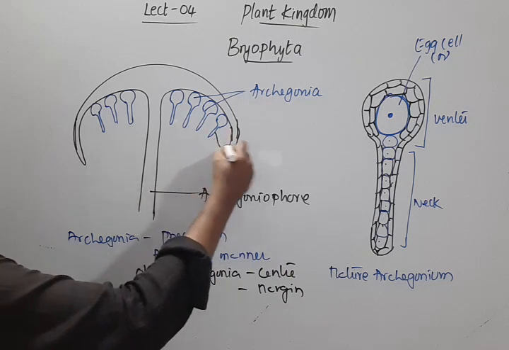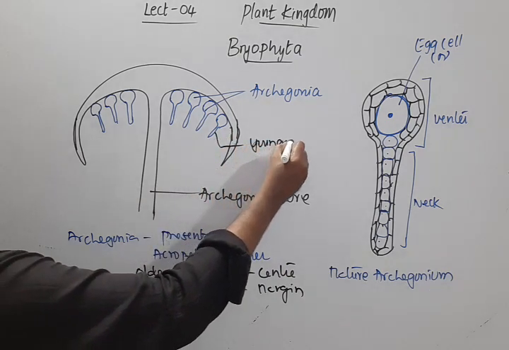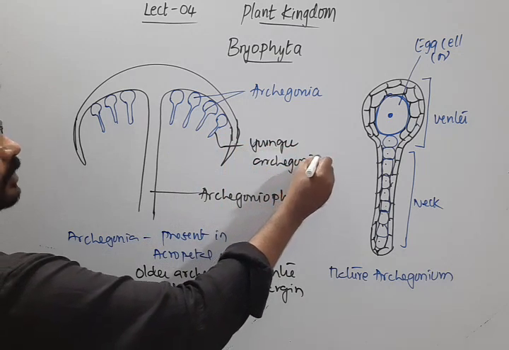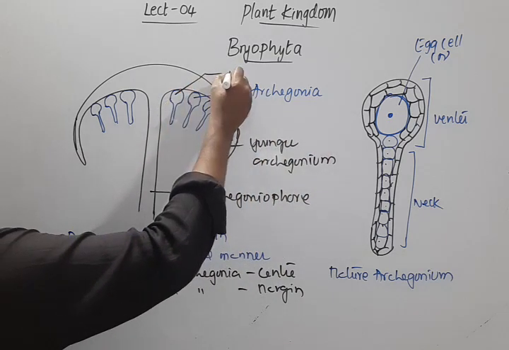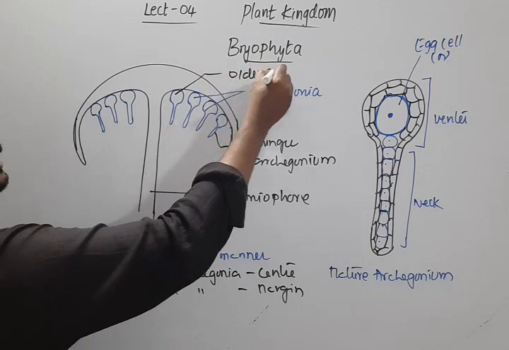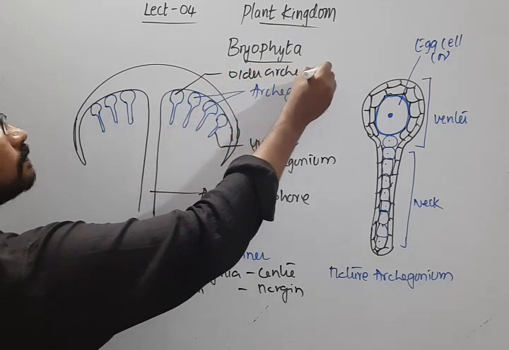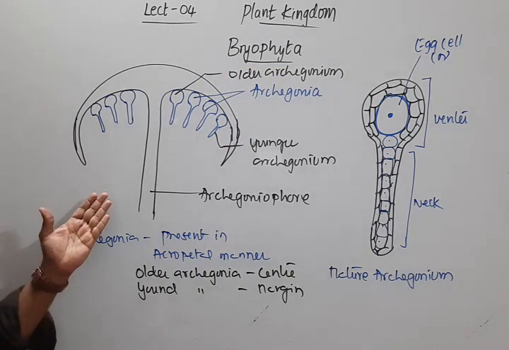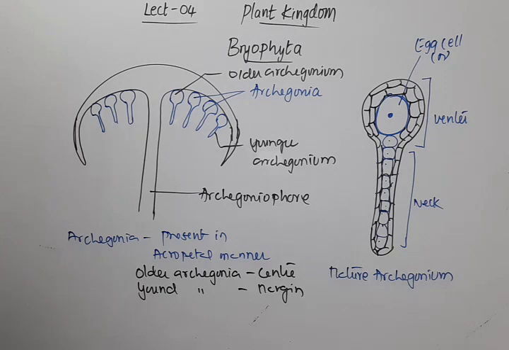So this is a younger Archegonium, and this is an older Archegonium. This is how, in Marchantia, the Archegonia and Antheridia, the sex organs, are seen.